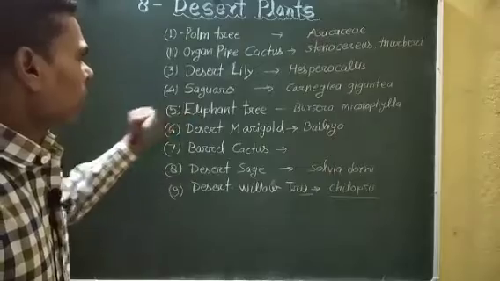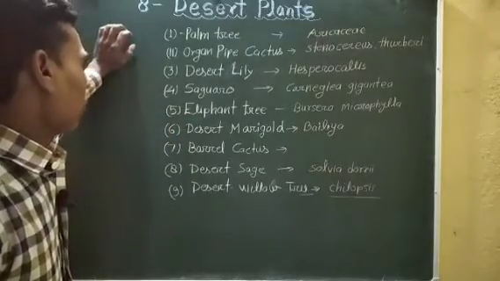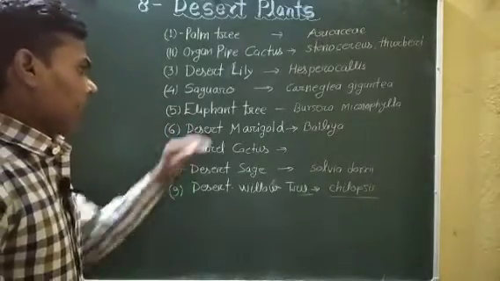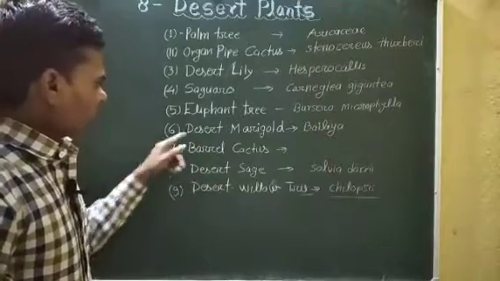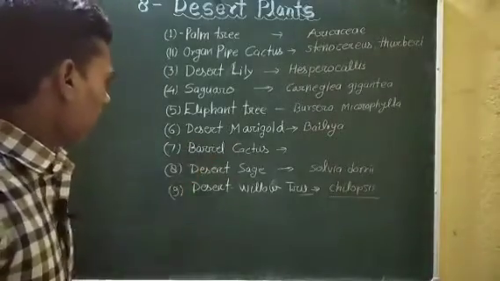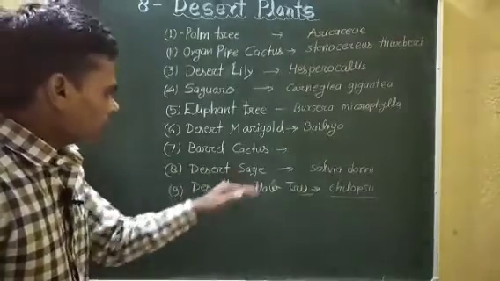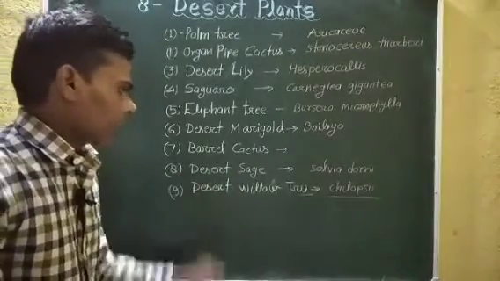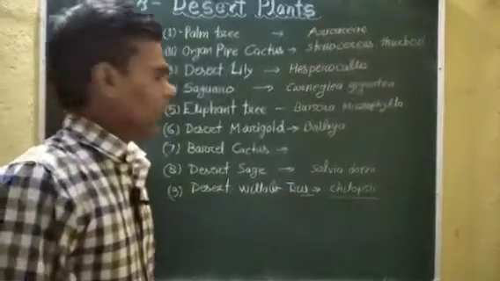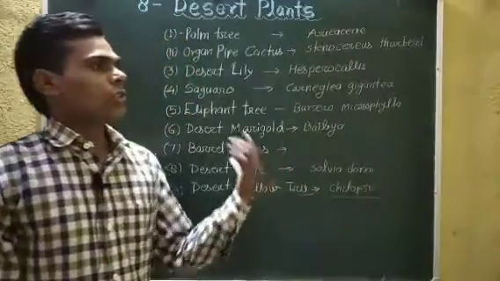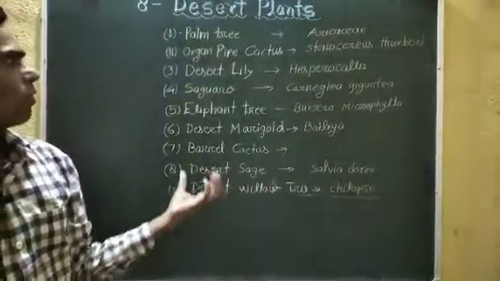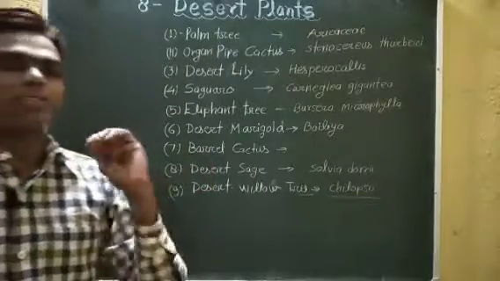Fourth is saguaro. Fifth is elephant tree. Sixth is desert marigold. Then barrel cactus, desert sage and desert willow tree. First of all, students, we will gain knowledge about all these desert plants.